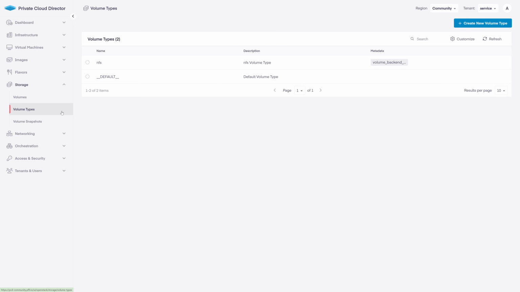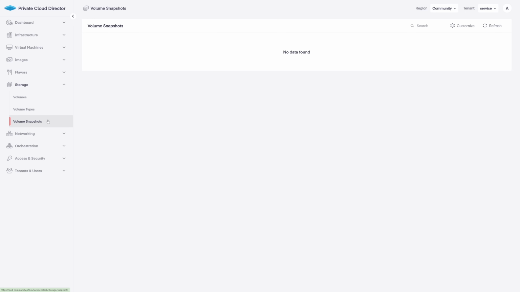I have two, the NFS persistent volume that I deployed as part of my cluster blueprint, and the default that comes out of the box. Down in Snapshots is where you can manage and manipulate any active snapshots you have on your systems. Currently, my list is empty because I don't have any active snaps.